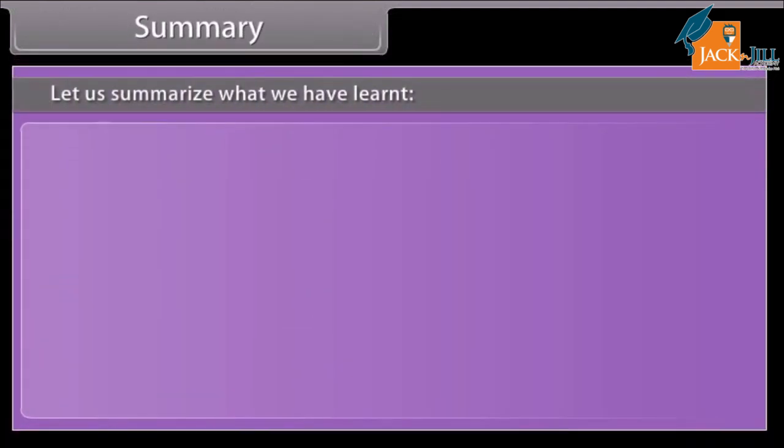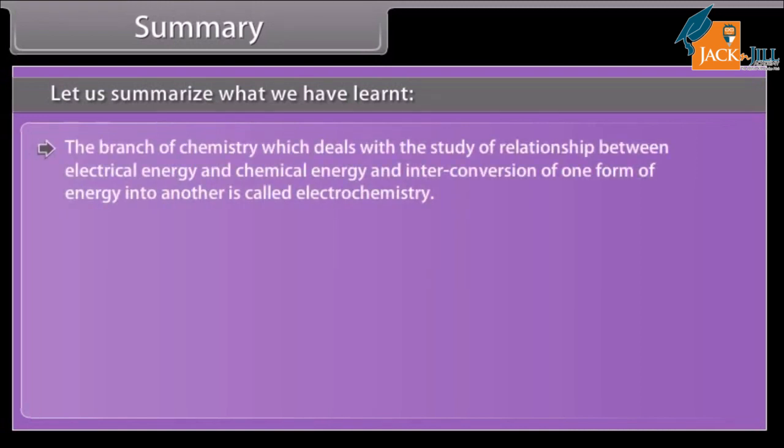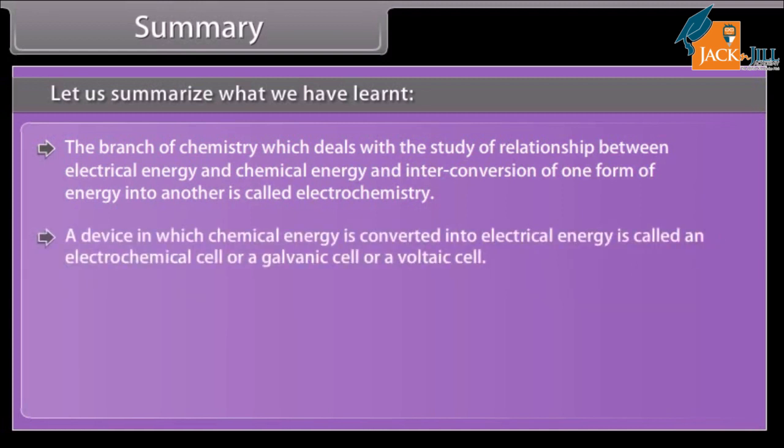Summary. Let us summarize what we have learnt. The branch of chemistry which deals with the study of the relationship between electrical energy and chemical energy and interconversion of one form of energy into another is called electrochemistry. A device in which chemical energy is converted into electrical energy is called an electrochemical cell or a galvanic cell or a voltaic cell.